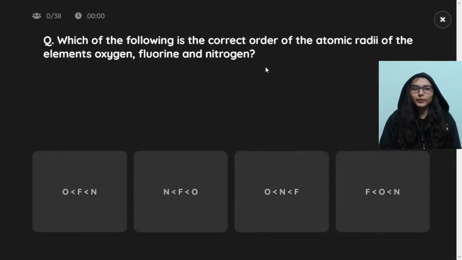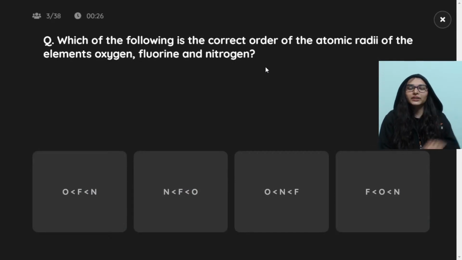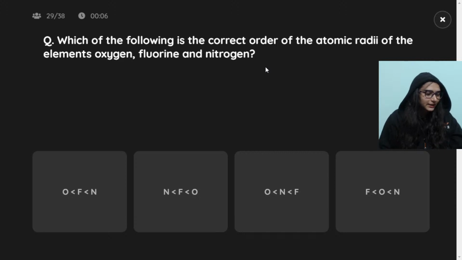Which of the following is the correct order of the atomic radii of elements oxygen, fluorine and nitrogen? Oxygen, fluorine, nitrogen. Correct order of atomic radii. सबसे छोटू, then उससे बड़ा, then the largest radii. Smallest to largest order बताना है आपको. Yes, easy है, not difficult.